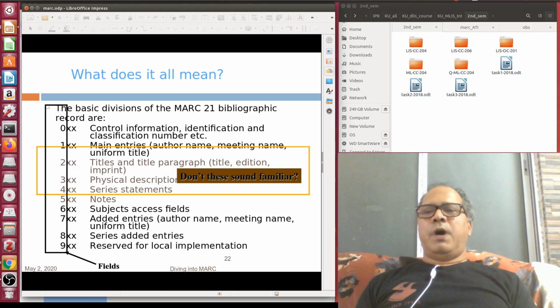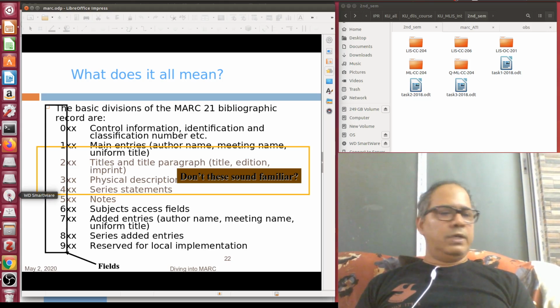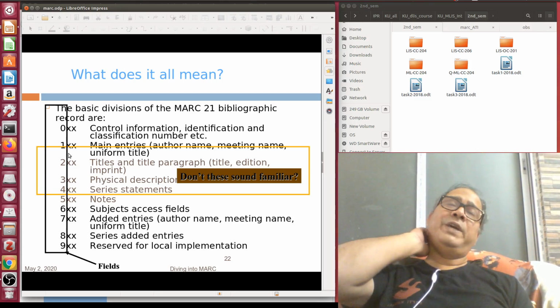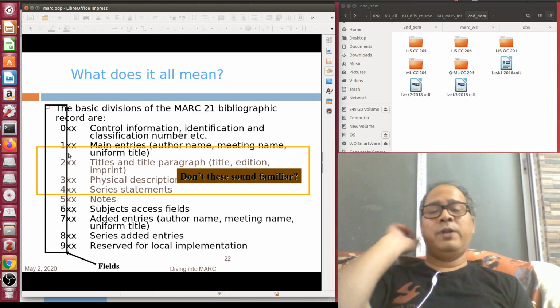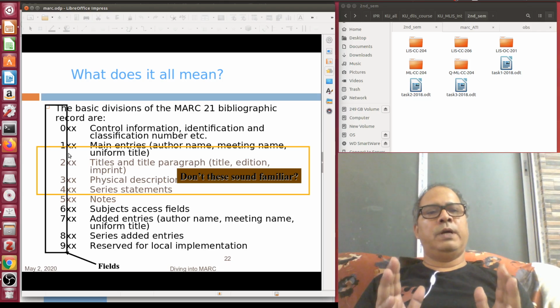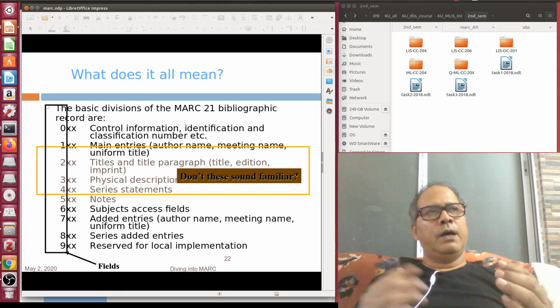The entire MARC record, if you see this particular slide, is basically grouped into different groups. This kind of grouping is missing in the case of CCF. That is one of the advantages of MARC 21. All related tags are grouped under a group of tags.